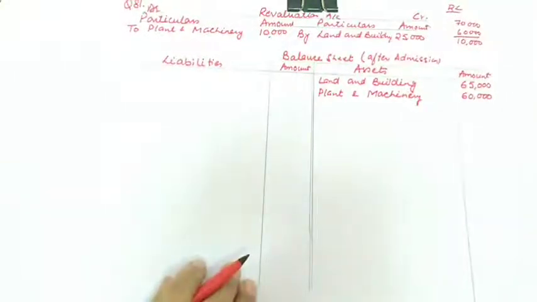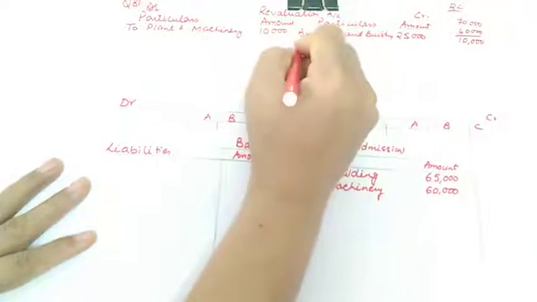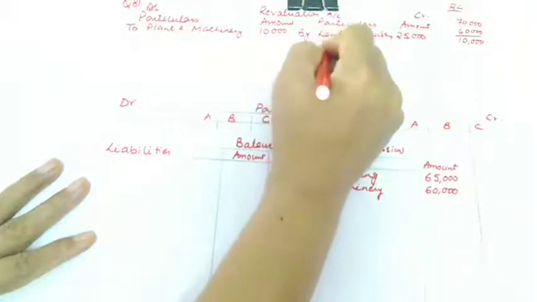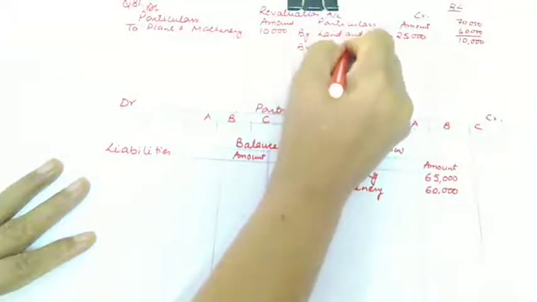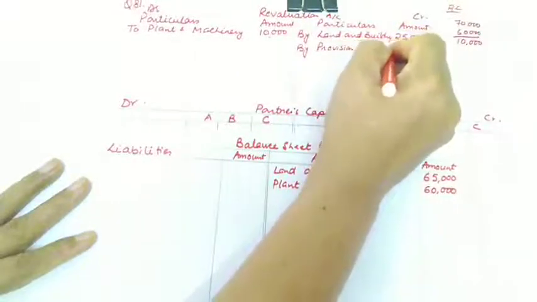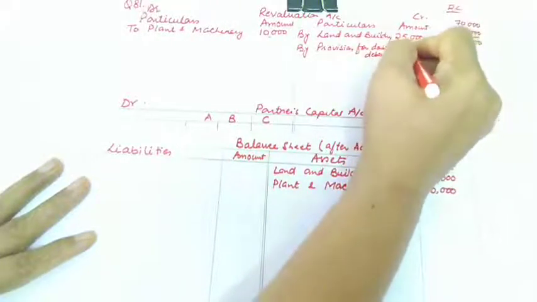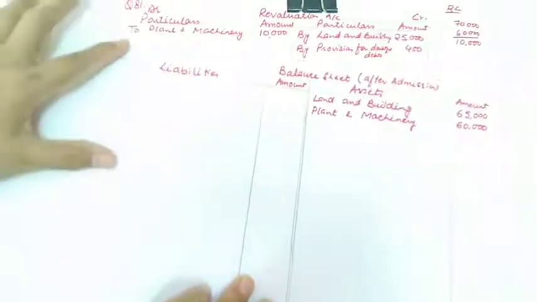And now next is provision for doubtful debt was found in excess by 400. So what will happen if provision for doubtful debt is found in excess? It will be a gain for us. So you know where to record the gain, because there is a reduction in liability. Provision for doubtful debts will be 400. And how to show this in the balance sheet, because we are completing the double entry system.